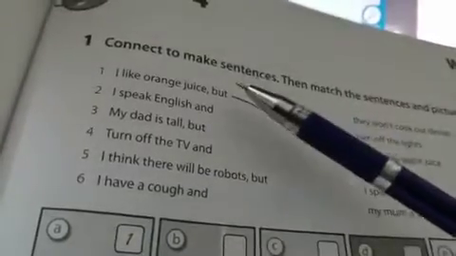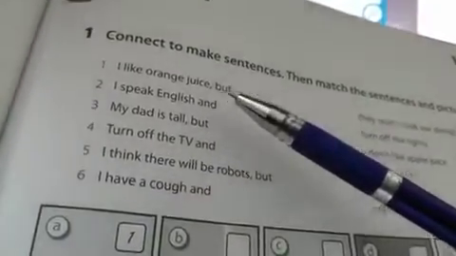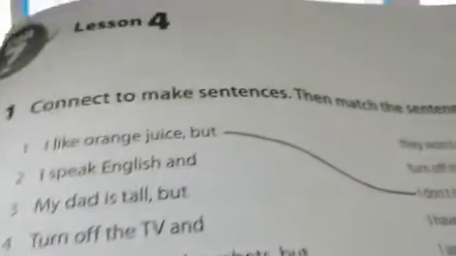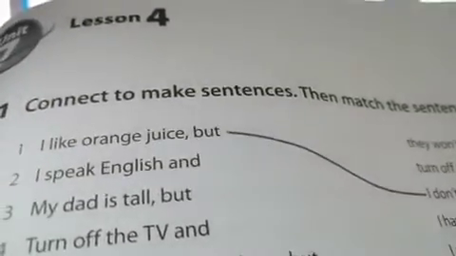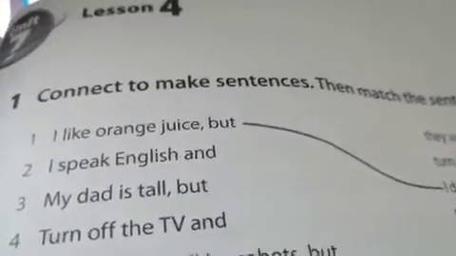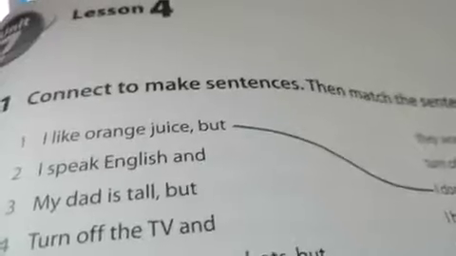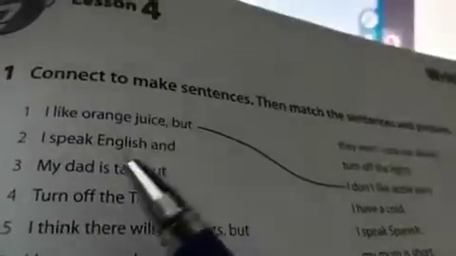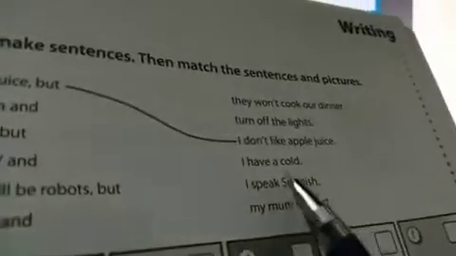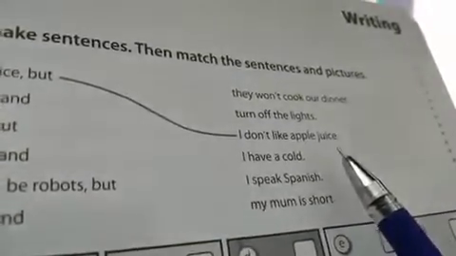We use but if we have contrasting ideas, which means ideas that are contradictory. And we use and if we want to add information. For example, I like orange juice, but I don't like apple juice.